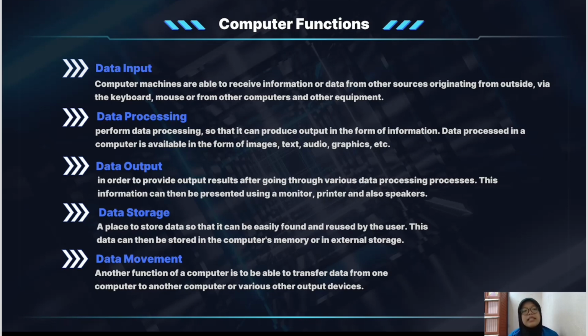Fourth, data storage. A place to store data so that it can be easily found and used by the user. This data can then be stored in the computer's memory or in external storage. Last, data movement. Another function of a computer is to be able to transfer data from one computer to another computer or various other output devices.